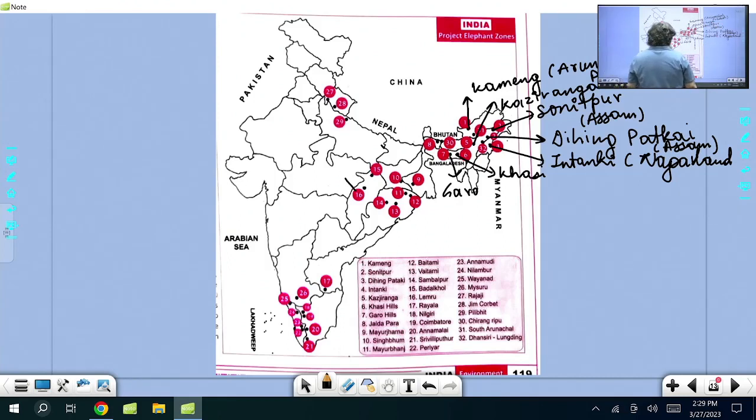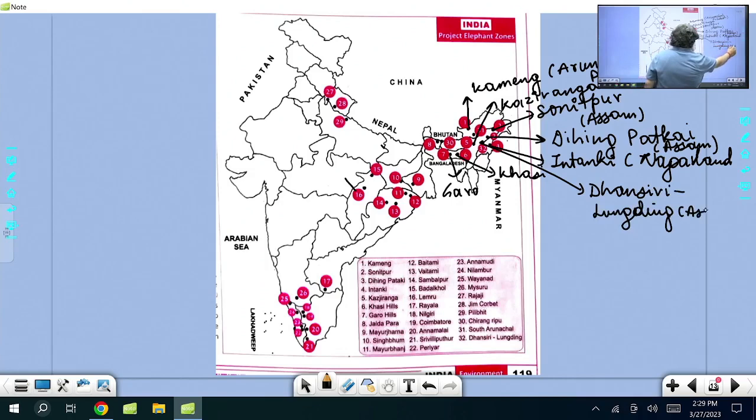Then I'll give you another. This Khasi I have said, then Garo I have said. Now another one which is very, very important, Dhansiri Lungding, Assam. This is an elephant reserve. Dhansiri, Subansiri are all tributaries of the Brahmaputra river, that is in Assam.